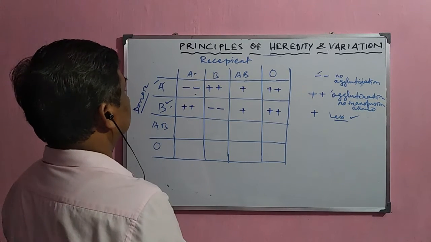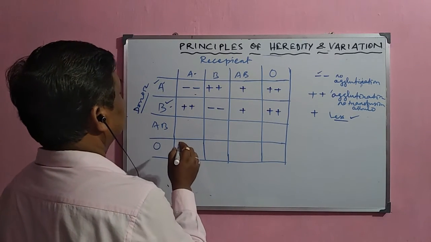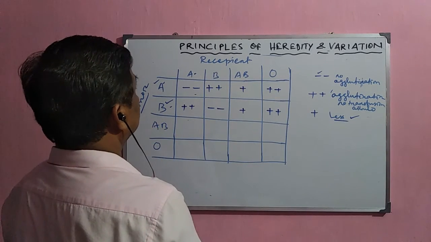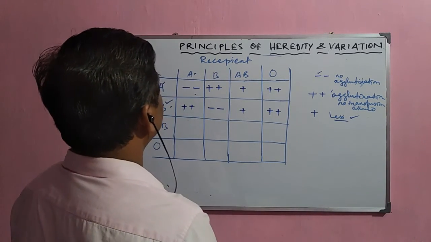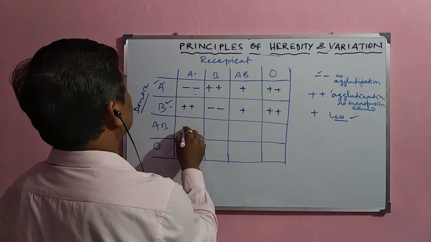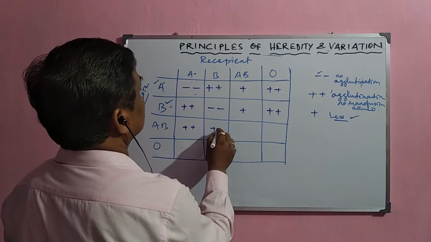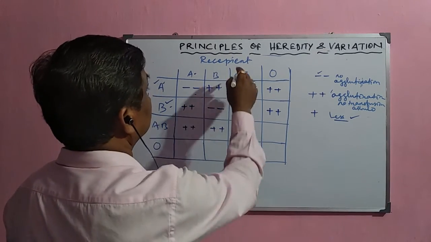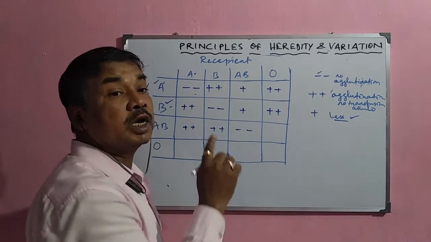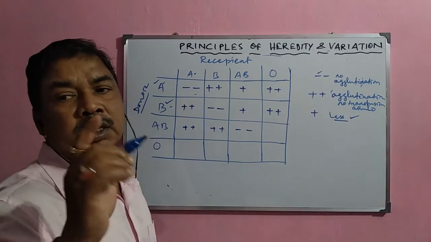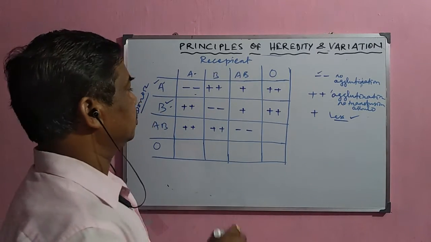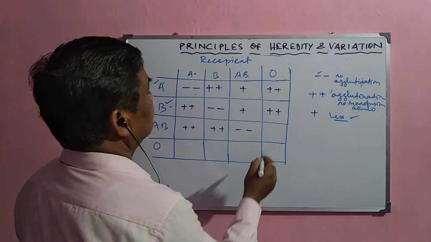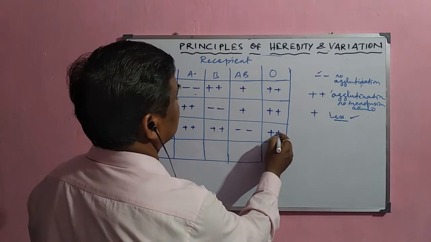Now this AB blood group is normally the universal recipient, but it cannot donate to anyone. So heavy agglutination will occur here, but they can donate to AB. There will be no agglutination in the case of AB, because both have the antigen and antibody, but they cannot donate to O.